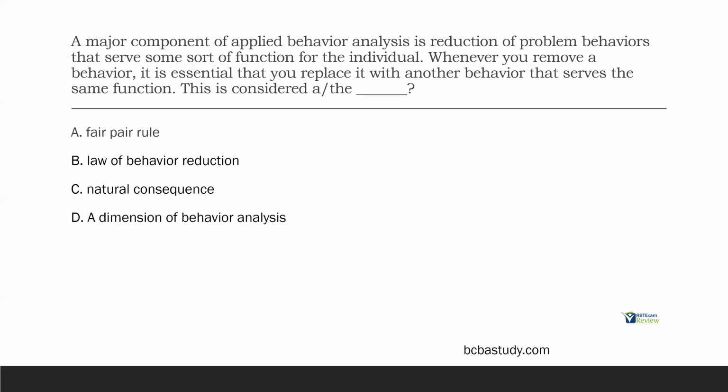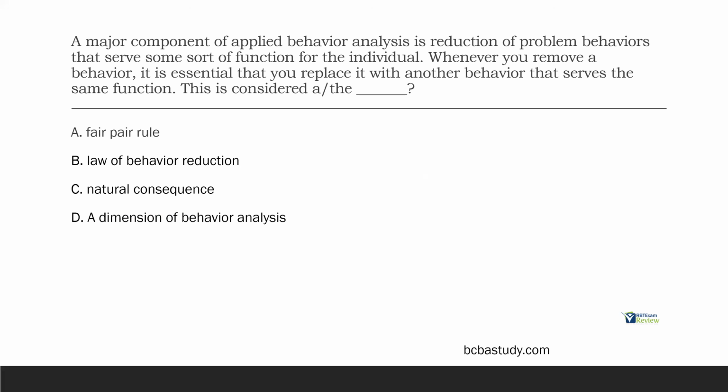A major component of applied behavior analysis is reduction of problem behaviors that serve some sort of function for the individual. Whenever you remove a behavior, it is essential that you replace it with another behavior that serves the same function. This is considered A, or the what. Okay, so this is on the 5th edition task list. When we reduce a behavior, when we eliminate a behavior, when we take away a behavior, we need to be sure to do what? We need to be sure to replace that behavior with another behavior, because the behavior we took away served a function.